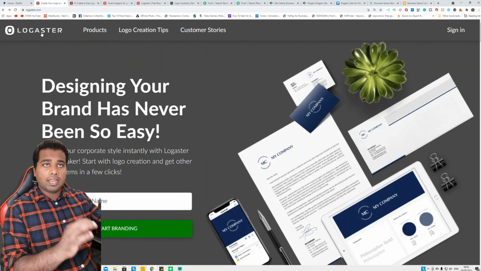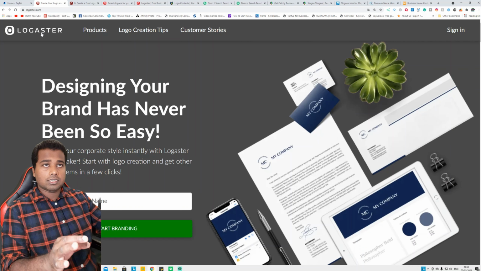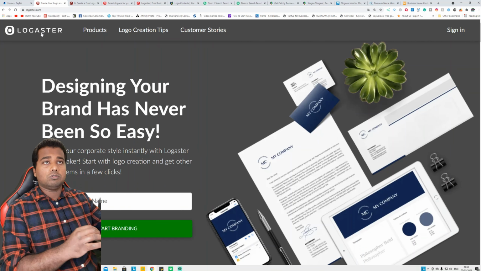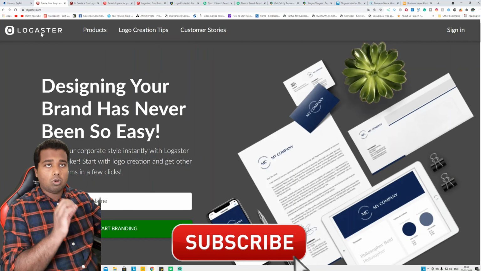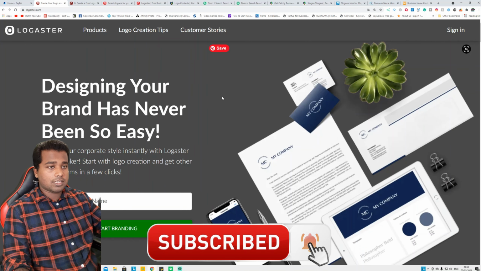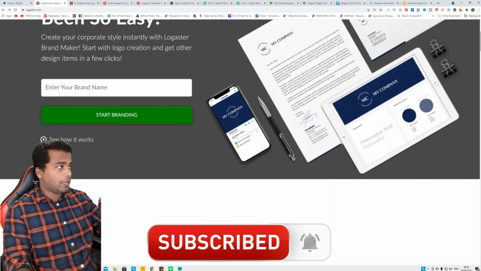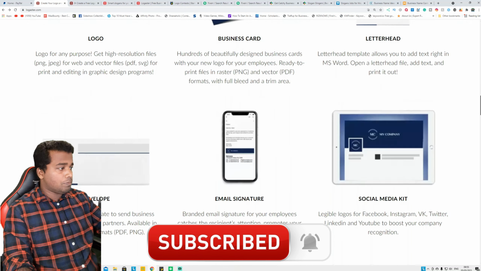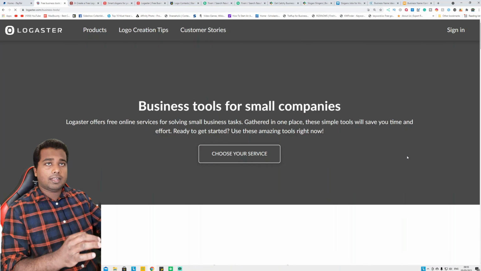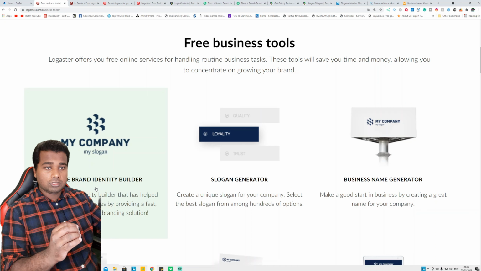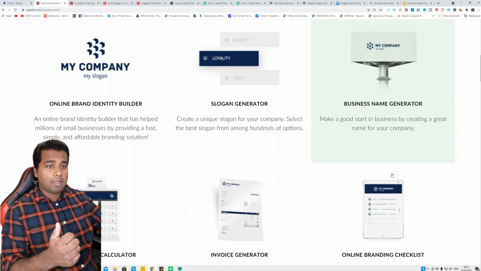So when you type in the name on Google, type lowcaster.com, not .co.uk or any other domain, because those free tools do not work with other domains, so it only works with .com. So you can see this is a website going to give you all the free tools. Don't worry about this website. Come down to the bottom of the website and you can click the thing called free business tools. If you click it, it will take you to this page, where you can use these tools to generate your logos, slogans, names and logos, guys.